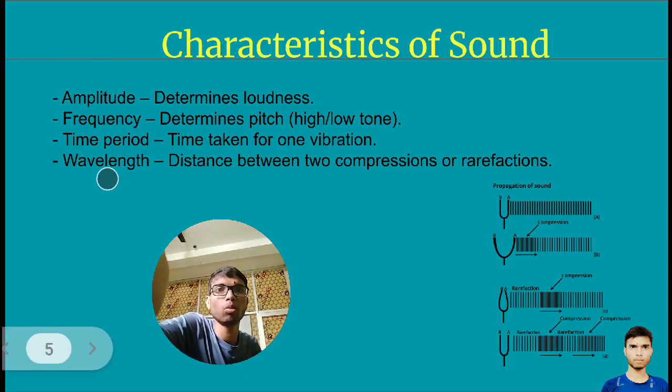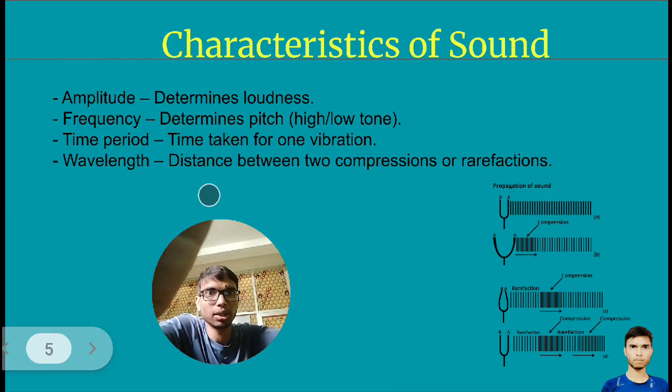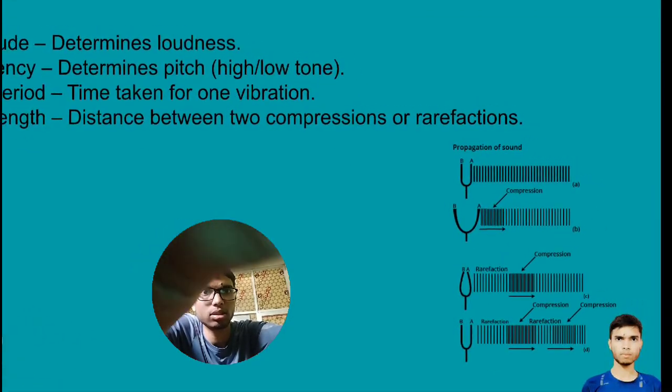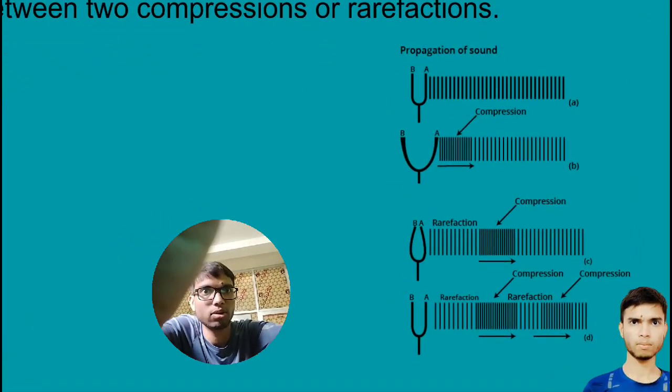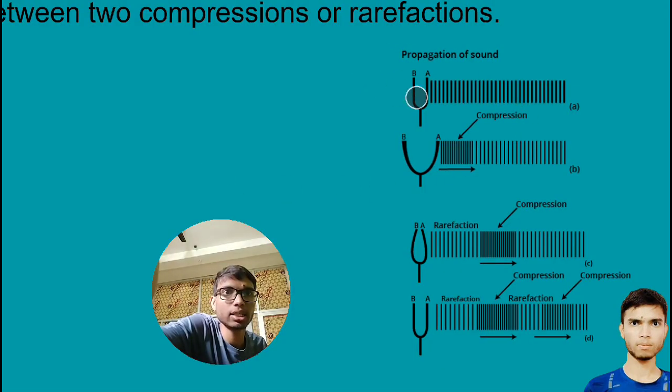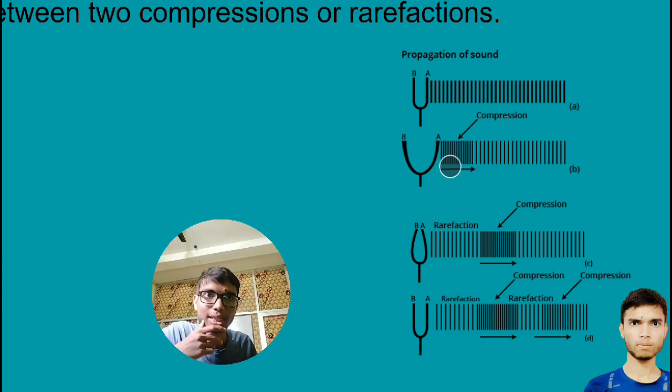Our focus will be more on frequency and amplitude in the next slide. Here I would like to explain. Here we can see this is an object and vibration is happening from this object, and it is affecting particles. Now here, this is the area where particles are more. You can easily see the density of the particles is more.